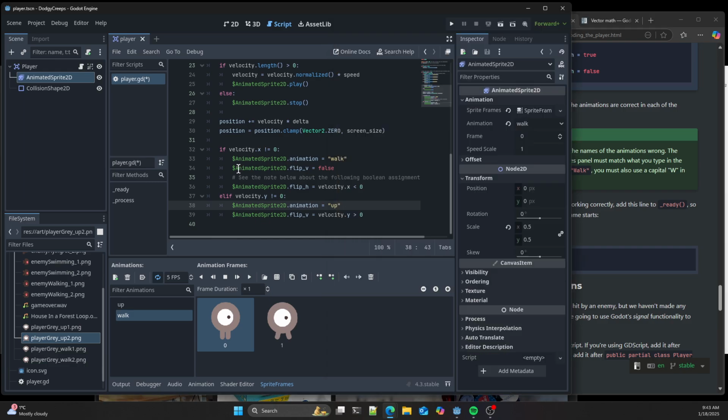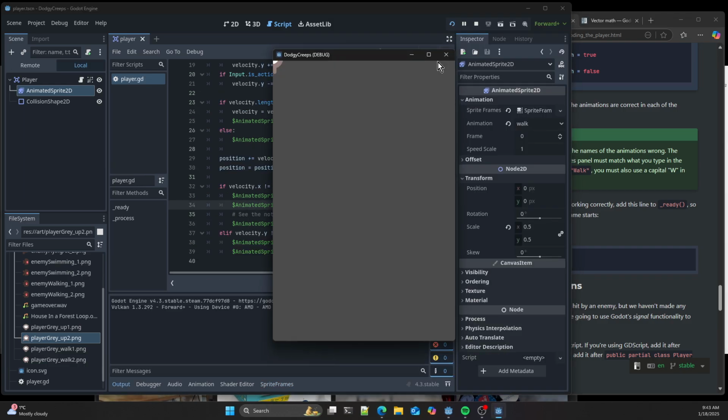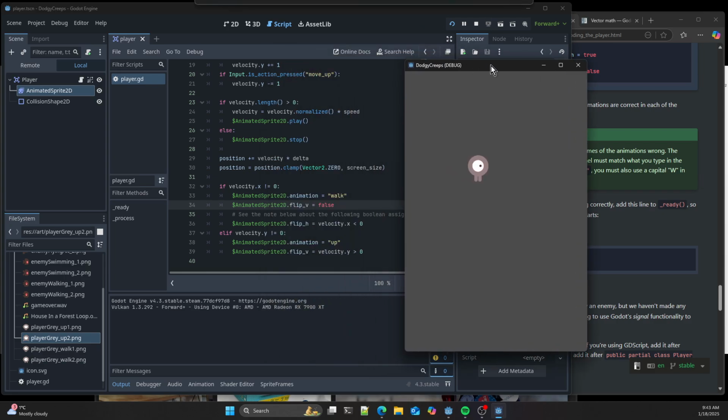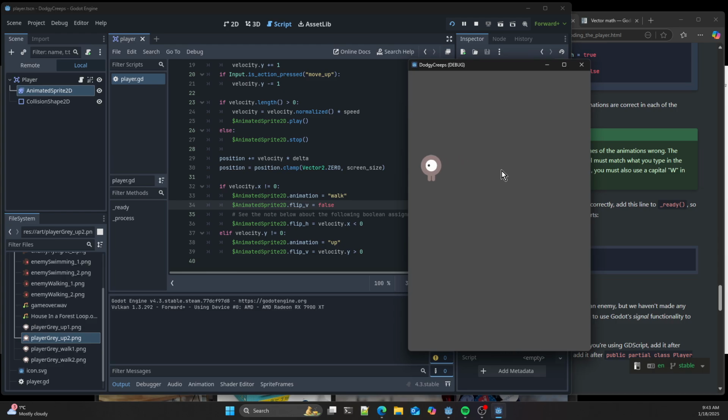Okay, let's run it. Now what I should see when I move around, there you go. Moving to the left, you see how the eyes are pointing, changing direction, left and right. So velocity x is not equal to 0, we make sure it's the walk animation.